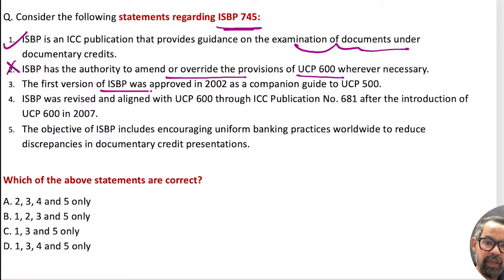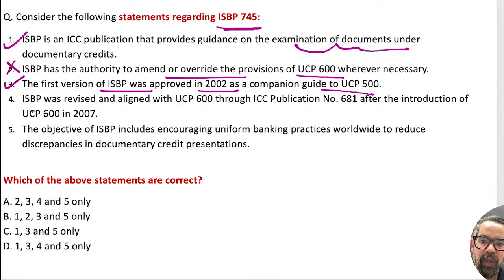First version of ISBP was in 2002, and the companion guide to it, I guess, was 2005, yes, the last one. 2002 was UCP 500, then 2007 was UCP 600.